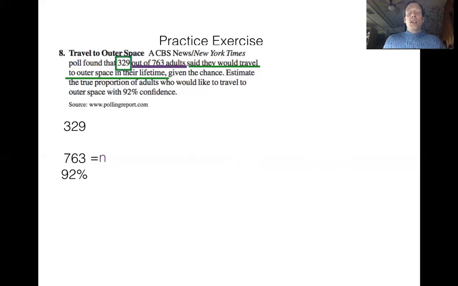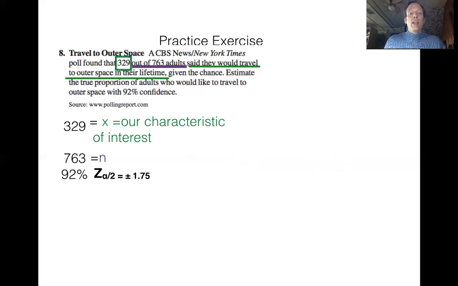So it sounds like that's our characteristic of interest, because it's a situation that has only two answers. Yes, I want to go to outer space, or no, I don't want to go to outer space. So it's sounding like 329 belongs to my x value. That's going to be my characteristic of interest. They also gave me 92%, and that's probably going to be used for my confidence level.